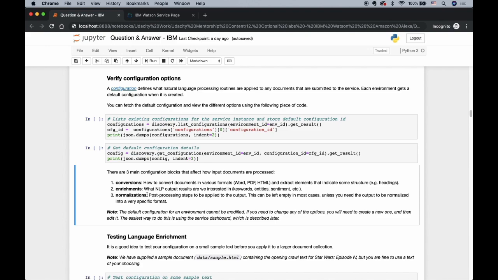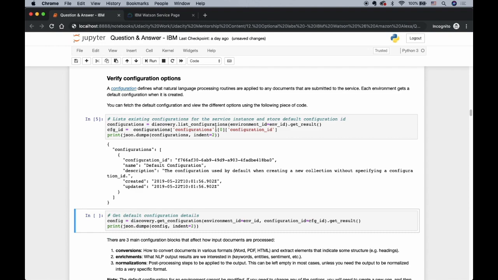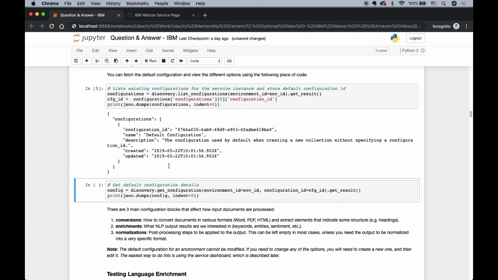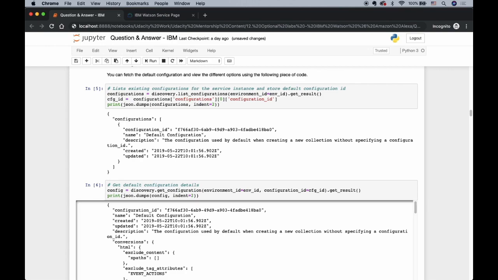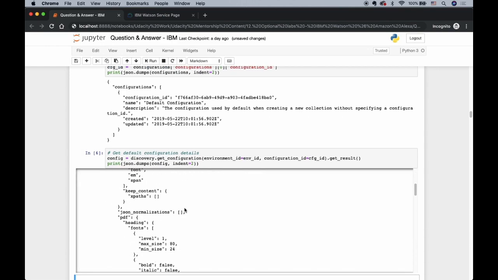The second configuration block is called enrichment, which is the type of output we are interested in. For example, in sentiment analysis, we are interested in positive, negative, and neutral. The third part of the configuration is normalization, which is just a pre-processing step that we will apply to our output. You can list the existing configurations by running this cell, and you can also get the default configuration in detail by running this cell.